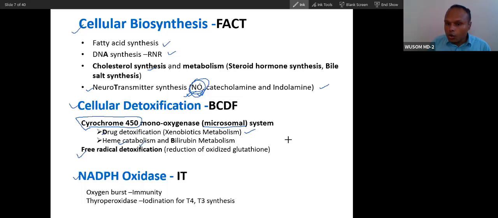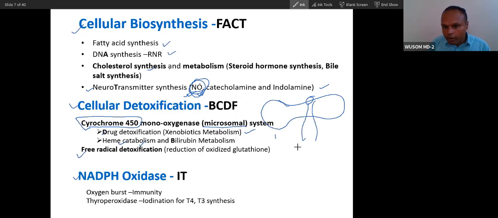So what happens is your RBC, this is RBC. RBC has a membrane. If you see the membrane, what we have already done, membrane has what? Phospholipids. One phospholipid is generally saturated, the other phospholipid is unsaturated in the membrane. This unsaturated fatty acid has a double bond inside it, and this is the favorite place of attack of oxygen free radicals. It will attack here, and then it will distort the architecture of the membrane. And if the architecture of the membrane is distorted, the membrane becomes permeable and the RBC dies.